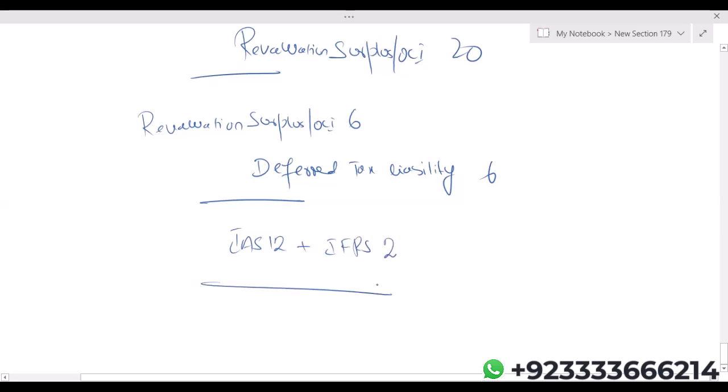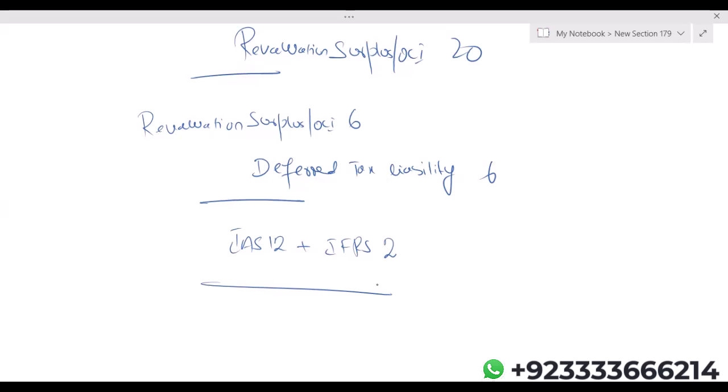We know that in the scope of IFRS 2, we have three types of transaction. One is equity settled share-based payment transaction, second is cash settled, and the last one is optional. There's a relationship between IAS 12 and IFRS 2. In IFRS 2, the area is equity settled share-based payment transactions.